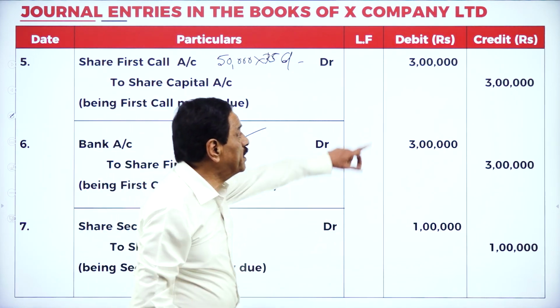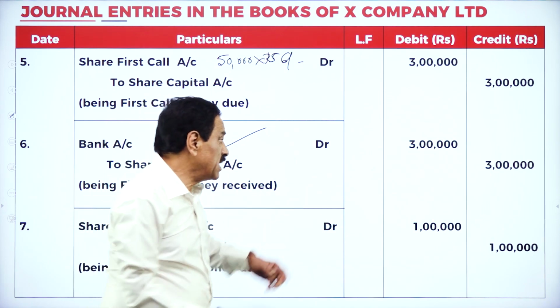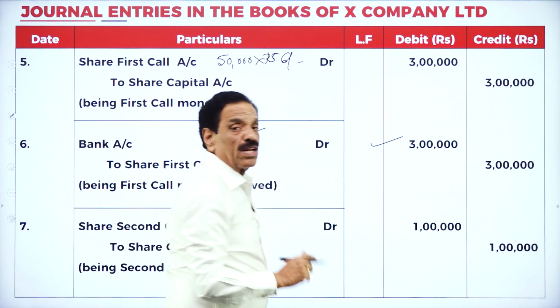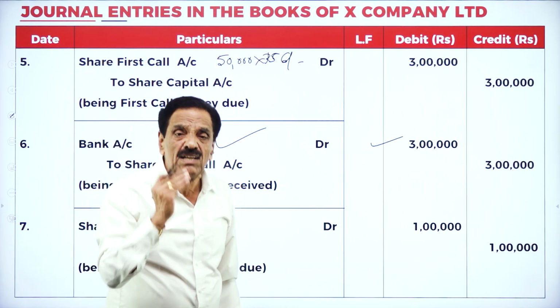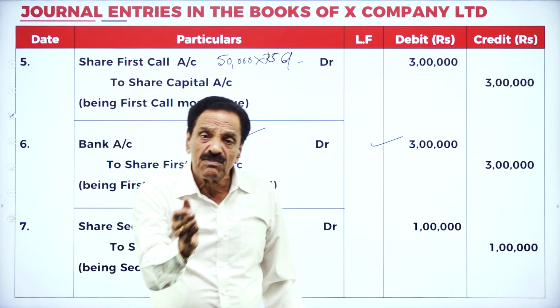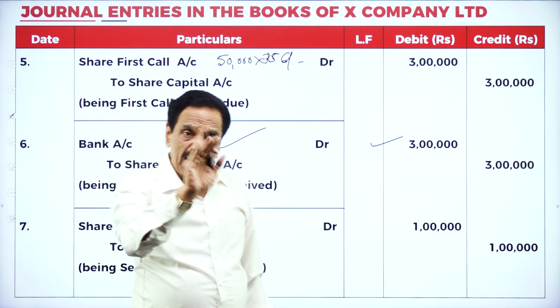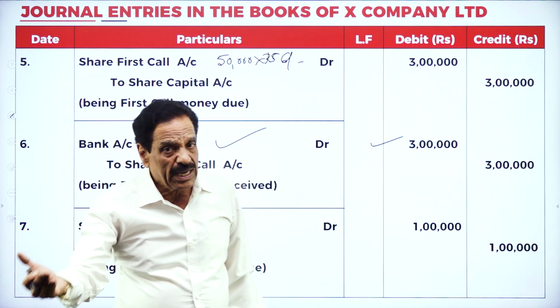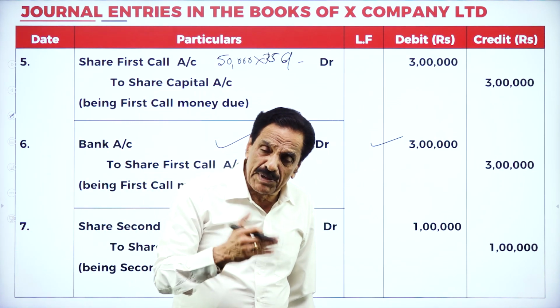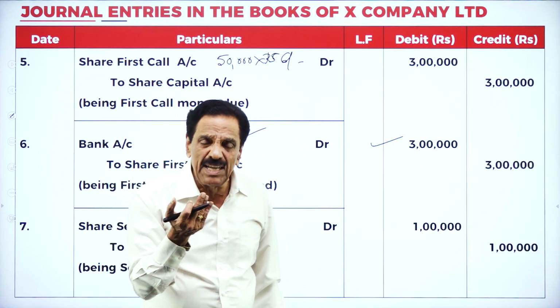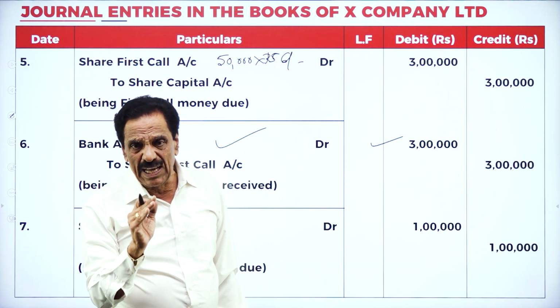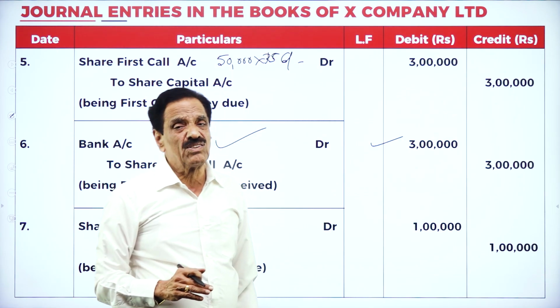What's the money to be received? 3 lakh. How much money received? 3 lakh. No question of failure. All have been paid. What's the due entry? Share first call account debtor 50,000 into 6, 3 lakh, to share capital account 3 lakh. We receive the money. What is coming in cash? Entry: bank account debtor 3 lakh to share first call account 3 lakh.